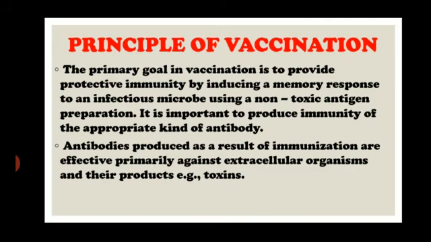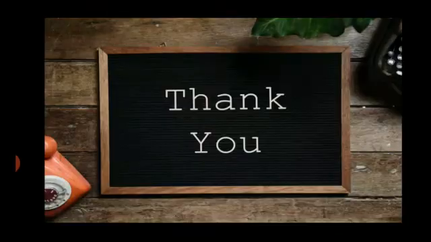So when the strong virus or strong antigen enters the body, the body will be ready with the antibodies, and it will also have the memory of it. So in advance we are injecting the weaker forms just as a demo for B cells, so that B cells can keep their antibodies ready against the infection. So this is the actual principle of vaccination. So thank you, children.